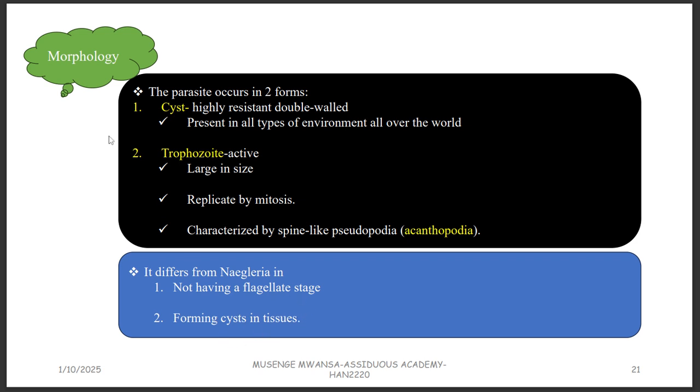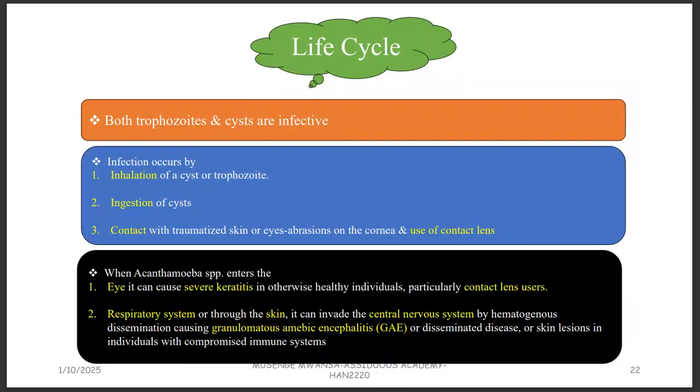And we said that for Naegleria fowleri, the cyst can form even in the external environment. In the life cycle, both the trophozoite and the cyst can cause infection. Differentiate from Naegleria, where the amoeboid form was the one which was causing infection, which was the infective form.